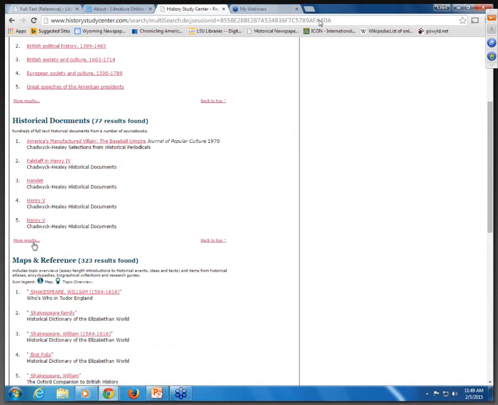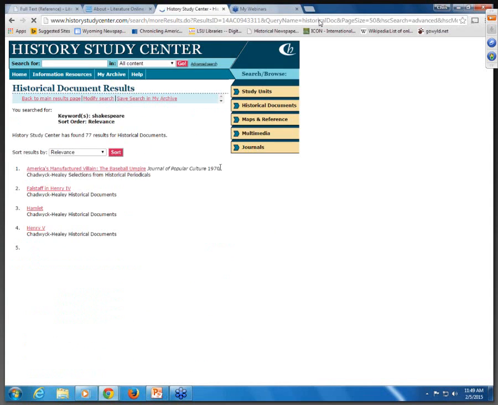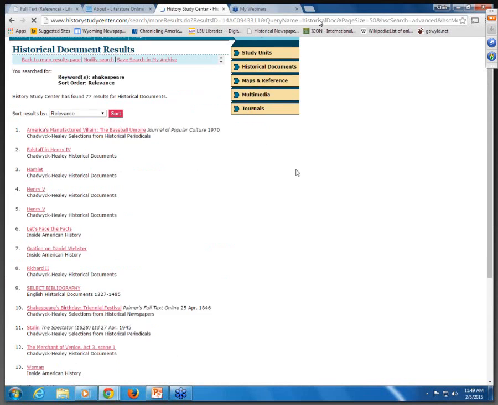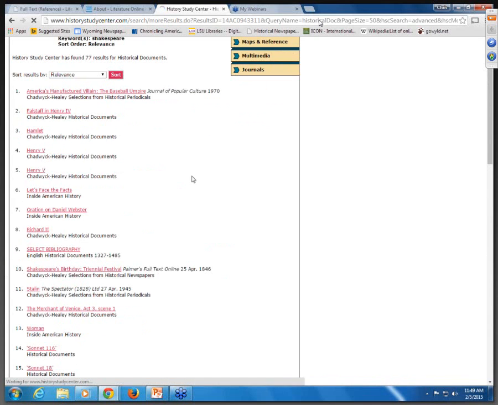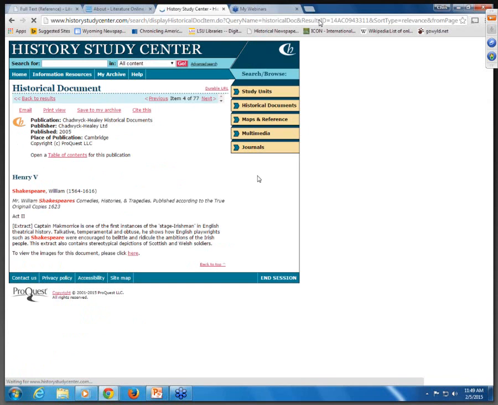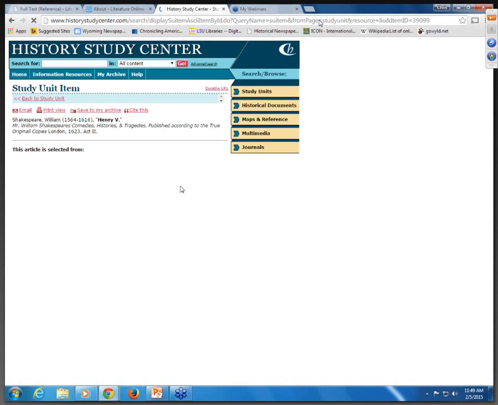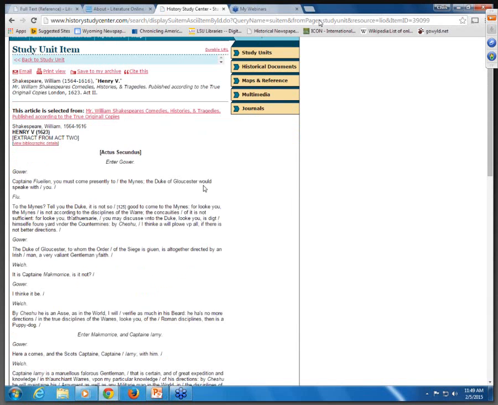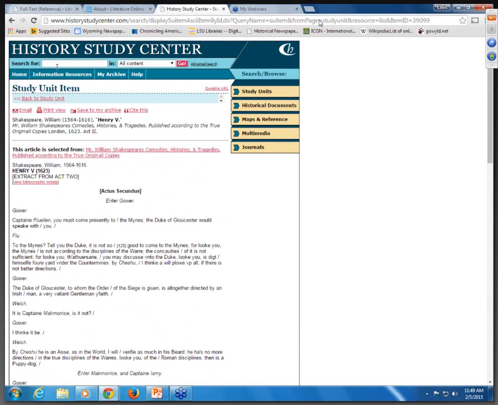Always watch for the more results. So that one says it has 77 items, and we can go into these historical documents, including, here's Henry V. And notice to view the image for this document, you need to click here. And it takes you into the full text of that historical document.